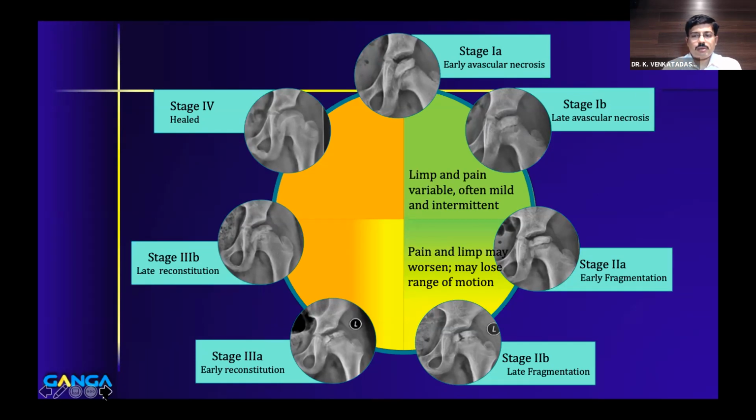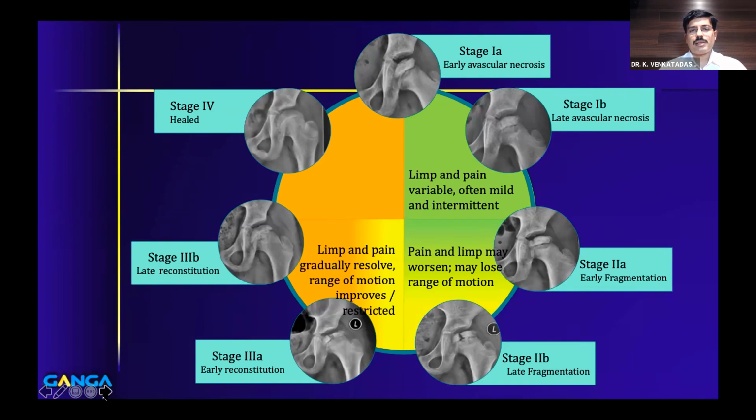When they move on to stage 3, usually pain decreases, and limp also decreases in some patients, based on what age the disease starts. If it is in a younger age, usually the limp also will decrease, but if it is in an older age, limp tends to persist in this stage also. And range of motion, again, if it is in a younger age, the range of motion also will improve, but in an older age, the range of motion will be restricted in stage 3 as well.